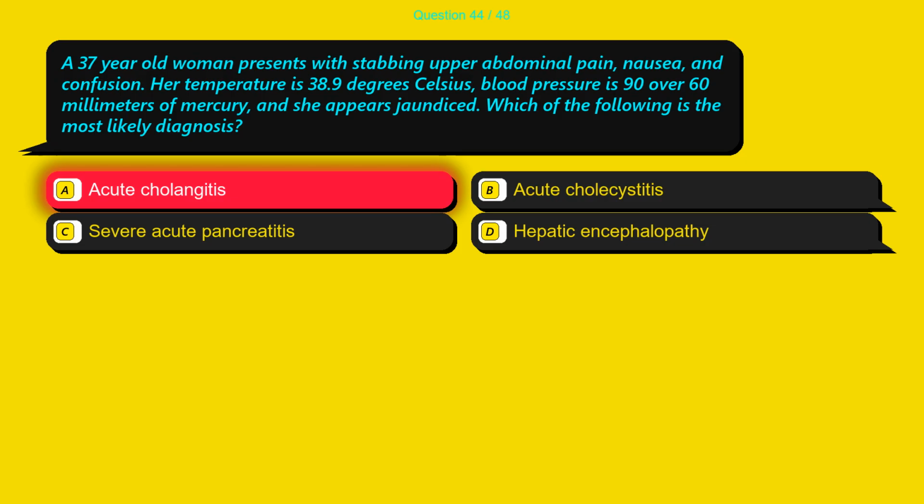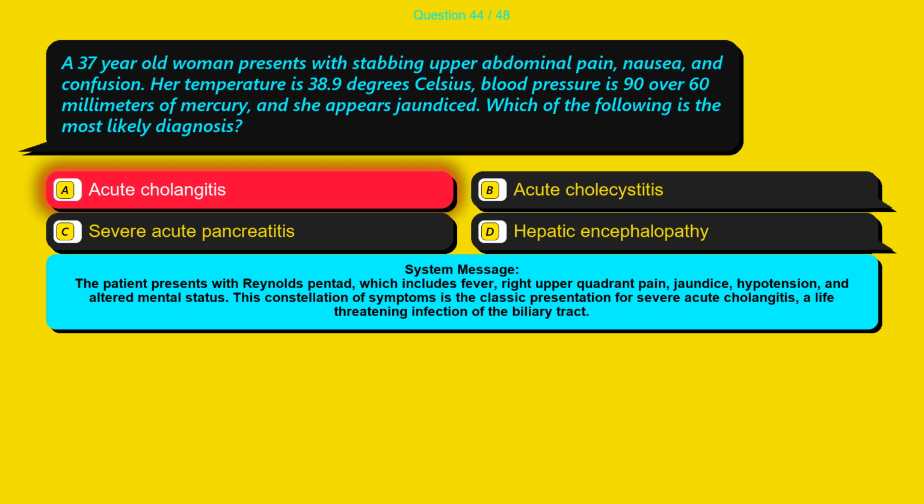The correct answer is option A, acute cholangitis. The patient presents with Reynolds pentad, which includes fever, right upper quadrant pain, jaundice, hypotension, and altered mental status. This constellation of symptoms is the classic presentation for severe acute cholangitis, a life-threatening infection of the biliary tract.